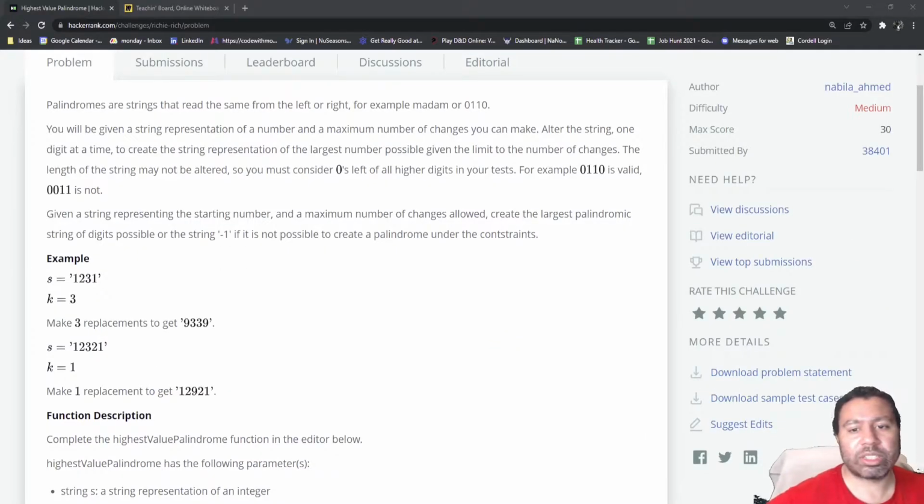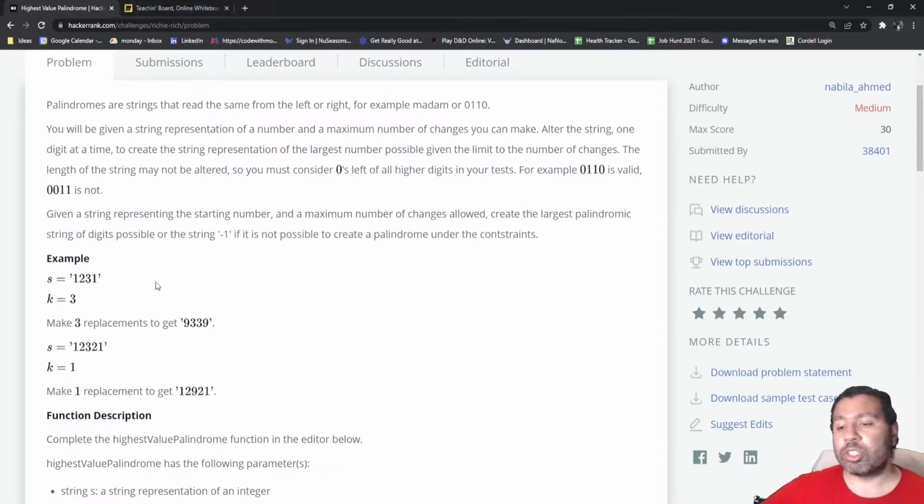Given a string representing the starting number and a maximum number of changes allowed, create the largest palindromic string of digits possible, or the string -1 if it is not possible to create a palindrome under the constraints. For example, given the string 1231, and the k, or the number of alterations, set to 3, you can replace the ones on the end with 9s, and you can replace the 2 with a 3 to get 9339.